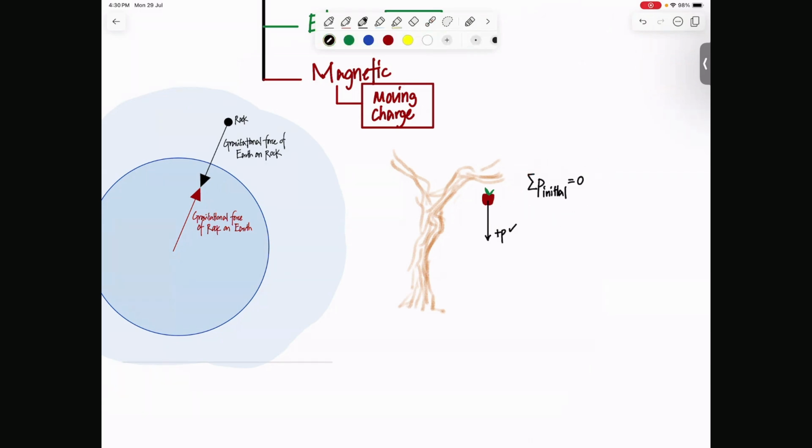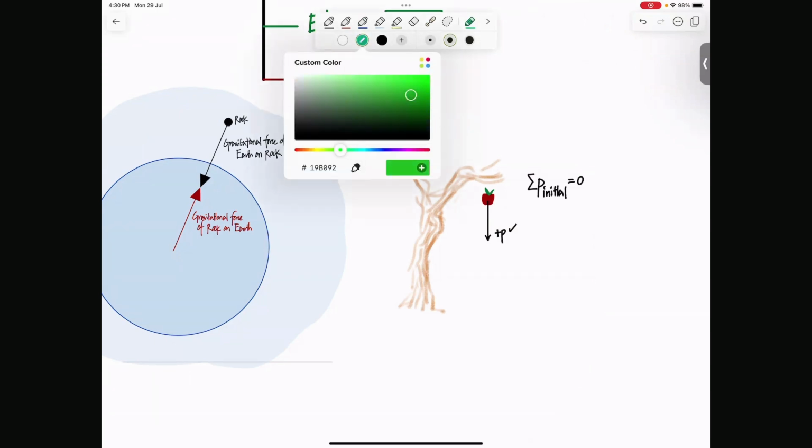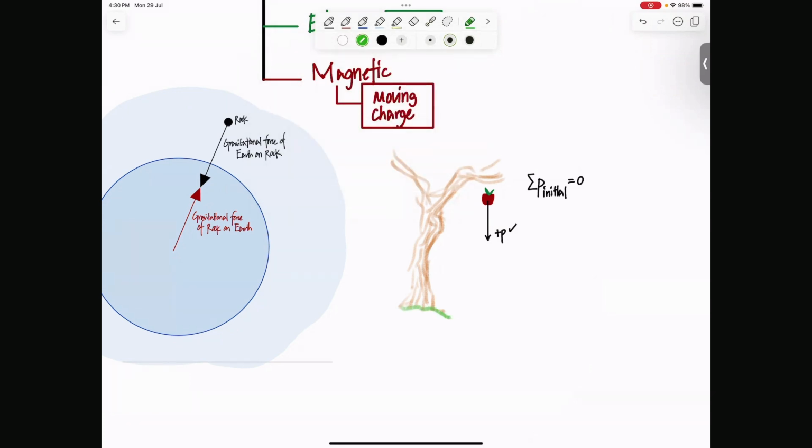And that's when that moment clicked for him. He realized, wait a second, there must be something exerted by the earth on the apple in the opposite direction. I'll explain. So his hypothesis was, as the apple fell downwards, the earth moved upwards, and the earth moved upwards with what momentum? Minus p. And if you take the total momentum together, it becomes zero.